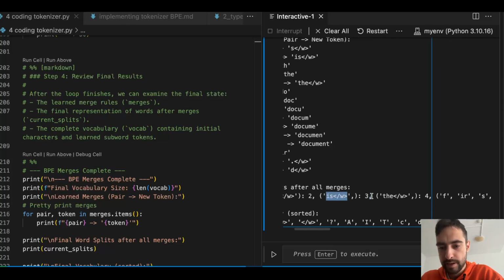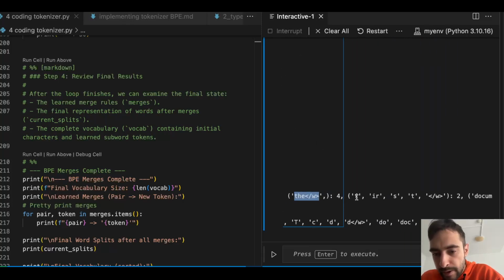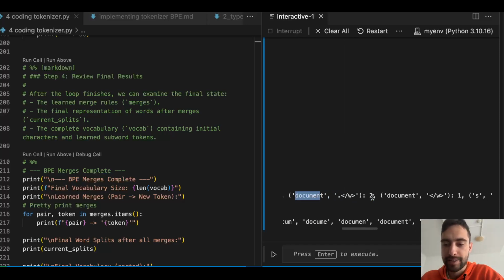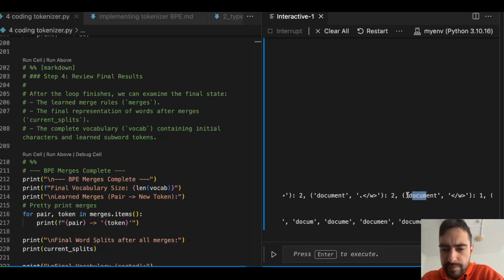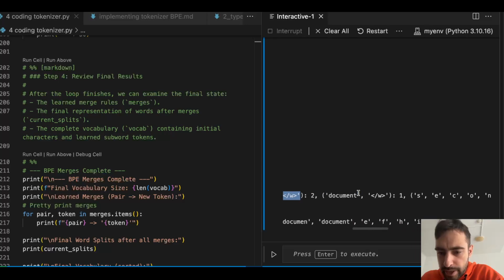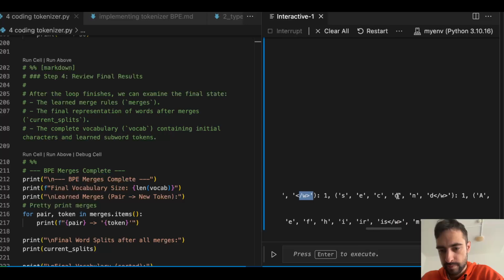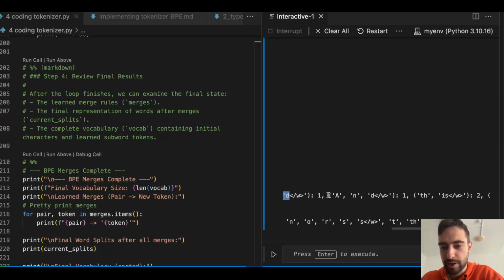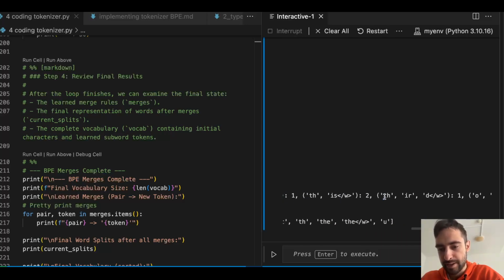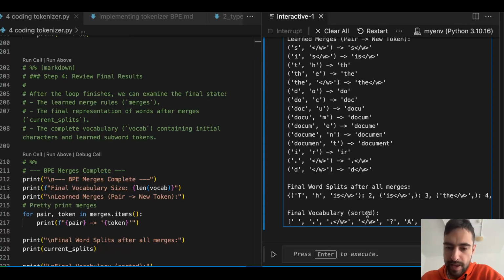So we have is, we have the whole word. First, you see IR, document, this proved to be very frequent. So we have document that's ending with a dot and then end of word, and we have document that's ending just with the end of word without dot. And then second, none of the merges here. We have end. Yeah, this is interesting to see. Document as well. And final vocabulary.